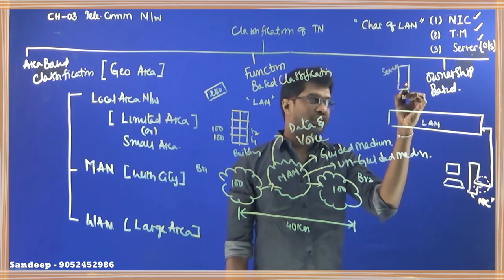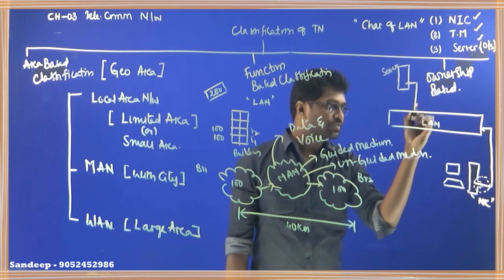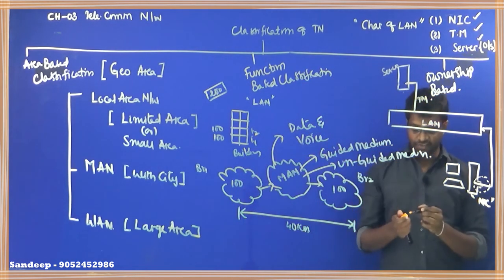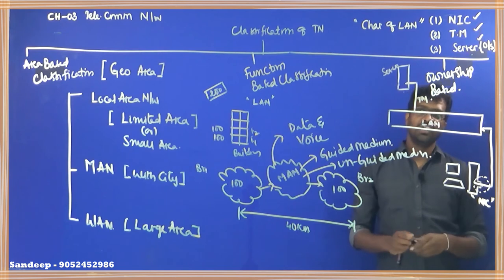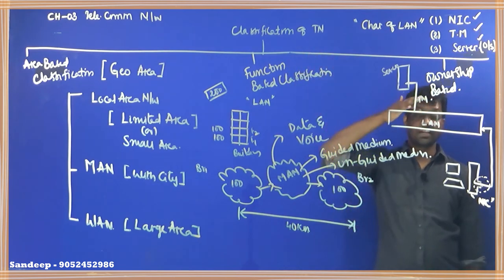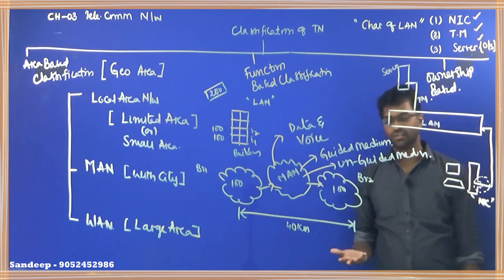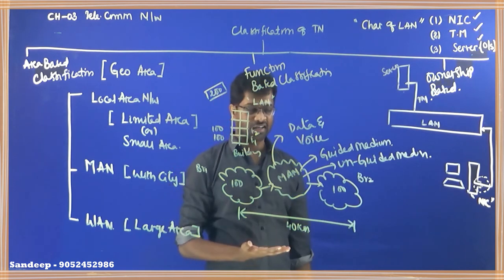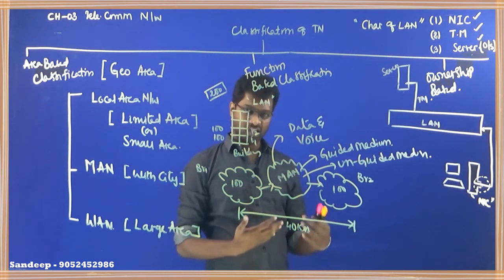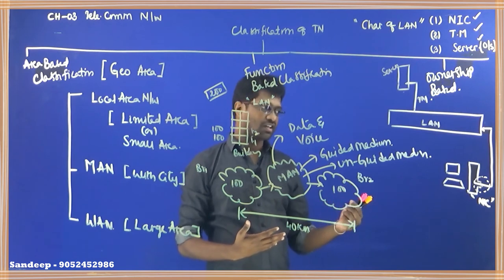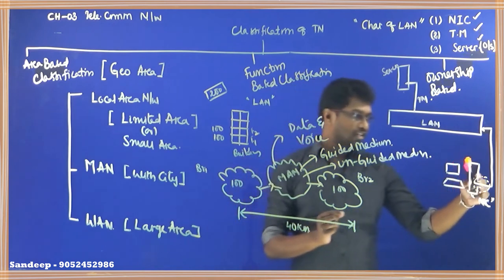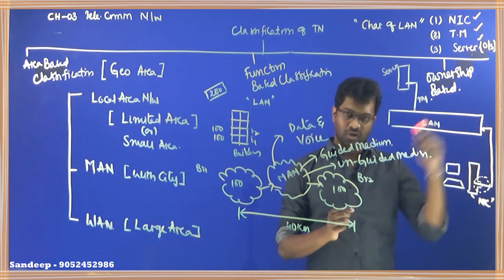And the server also requires a NIC. Through the transmission medium, I connect this. This is called characteristics of local area network. In simple terms, I require a NIC, a telecommunication medium, and a server. Why do I require a server? In order to control all the personal computers. And how do I connect it? I take a personal computer, I take a NIC, I place the transmission medium into the NIC, and I connect the computer into the local area network.